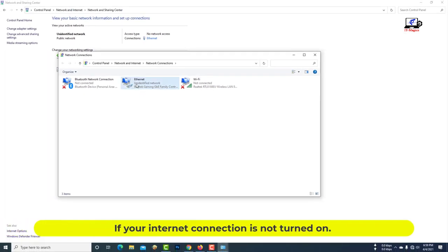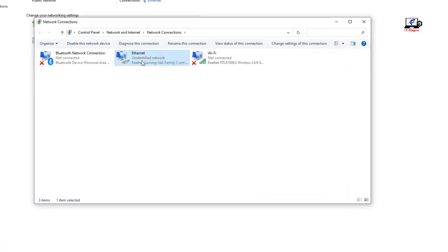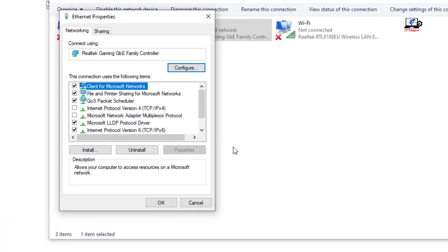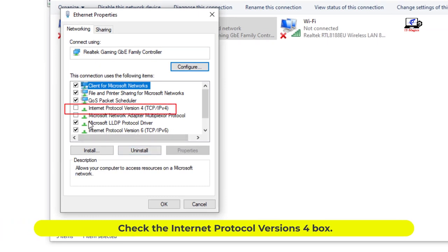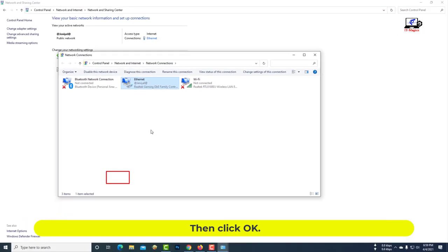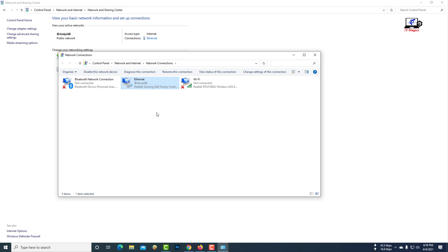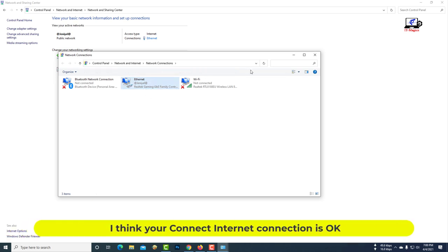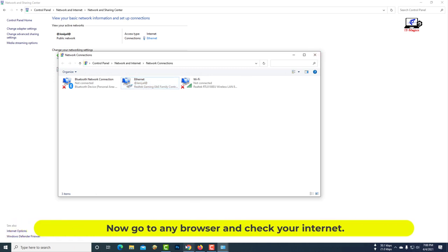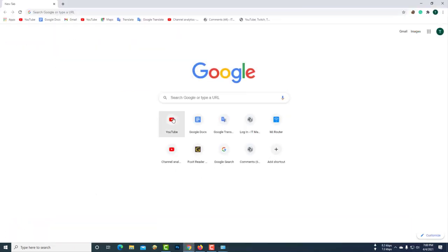If your Internet connection is not turned on, right-click and go to Properties. Check the Internet Protocol versions for box. Then click OK. I think your Internet connection is OK. Now go to any browser and check your Internet.